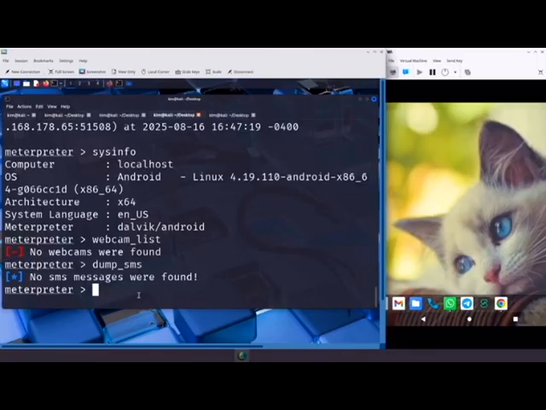It doesn't have real hardware, no webcam, no SIM card, no real SMS history. But on a real phone, these commands would return everything. Camera access, photo access, text messages, contacts, even live GPS location. The potential impact in a real-world attack is far more serious. That's why it's so important to understand how these attacks work.